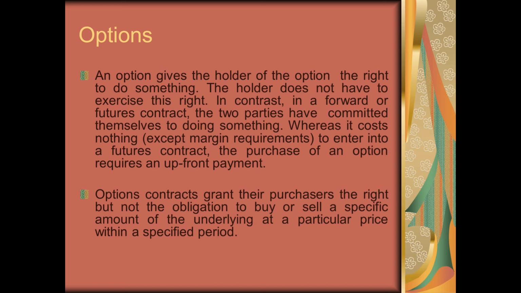Now talking about options, the option gives the holder the right to do something. The holder does not necessarily have to exercise this right. In case of a future or a forward contract, once both parties have entered into the contract and committed themselves to do something at a future date, at a future price, they can't leave the contract without doing it.